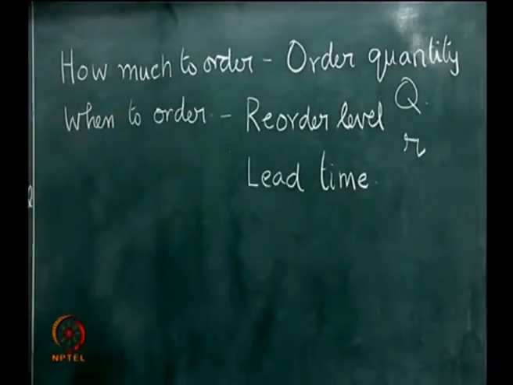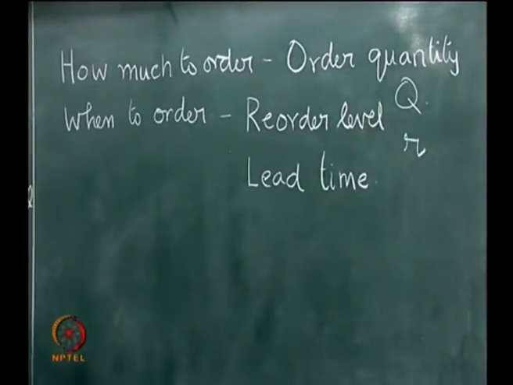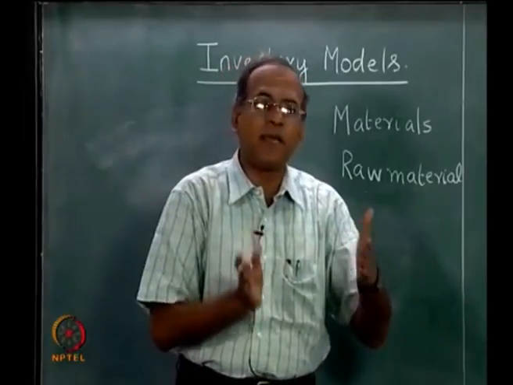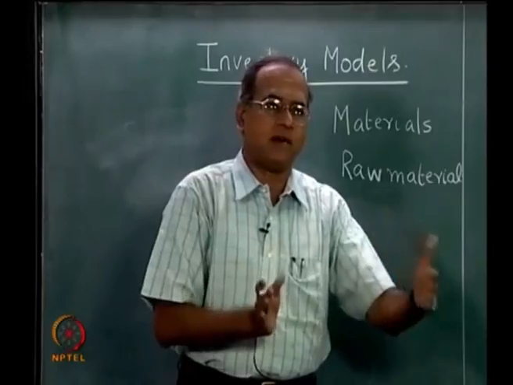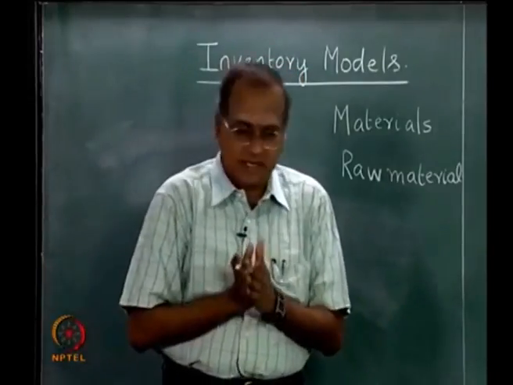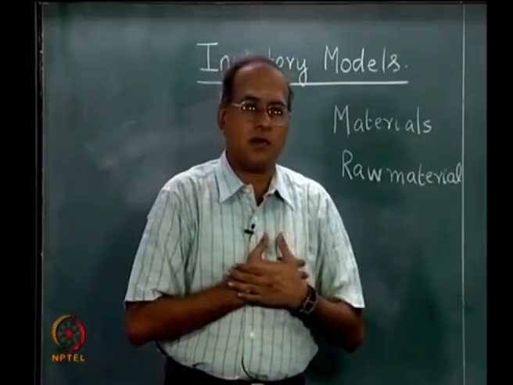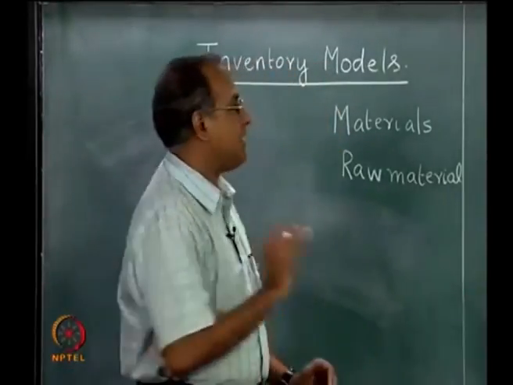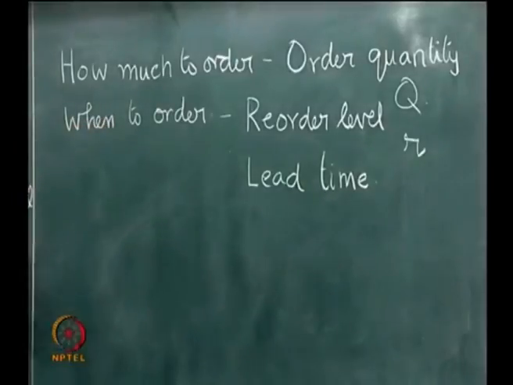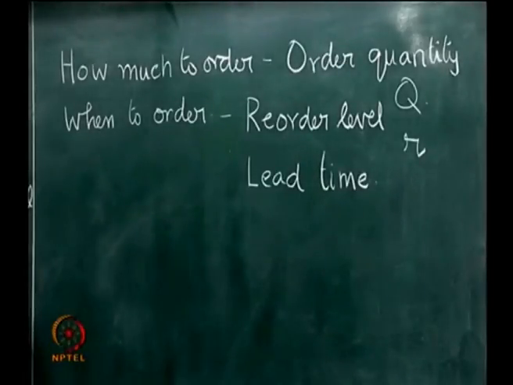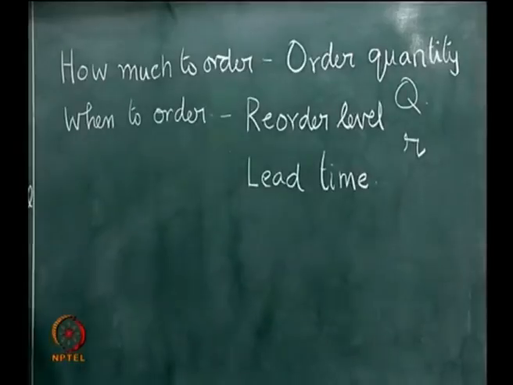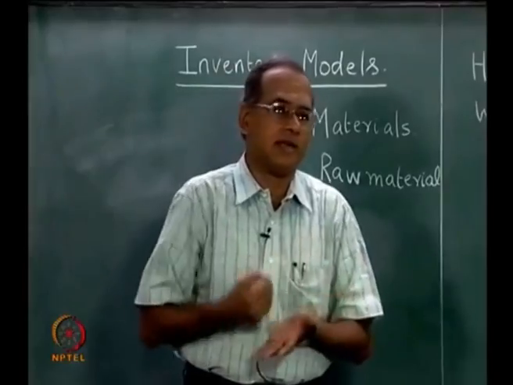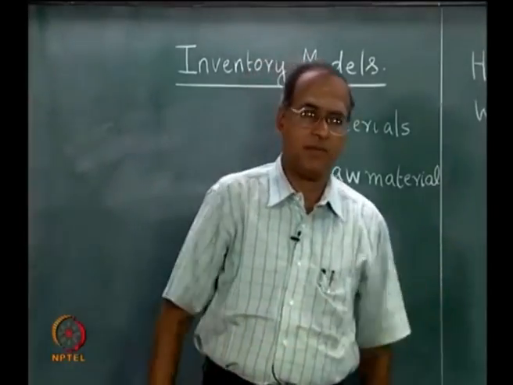So, the when to order question becomes important, because we need to place an order such that by the time the material arrives, or for the period taken between placing the order and the arrival of the material, which is the lead time, we should have sufficient stock to meet the demand for the item during the lead time. So, generally reorder level, or the point at which we place the order, is equal to the demand during lead time. With that quantity, we should be able to meet the demand during lead time, which is called lead time demand.